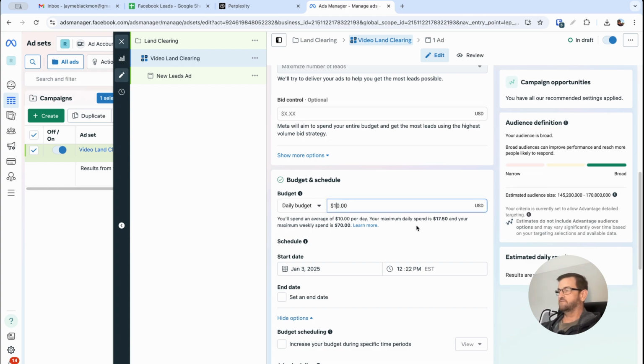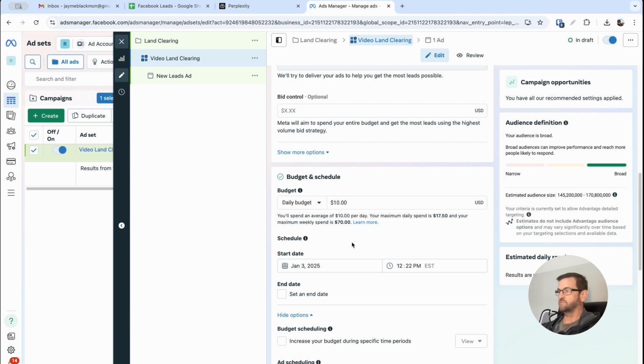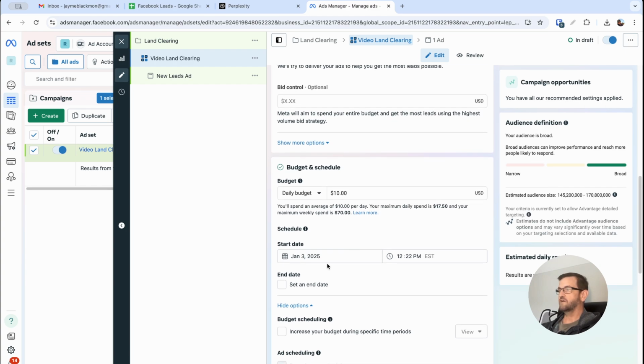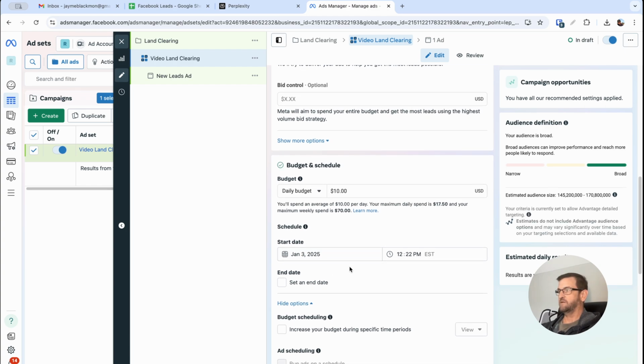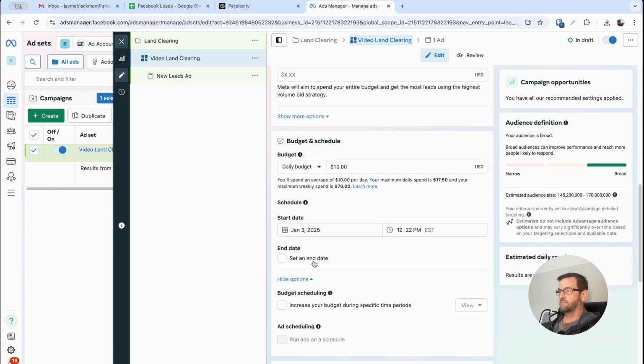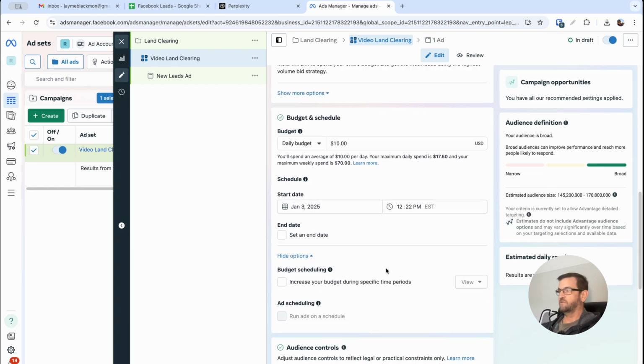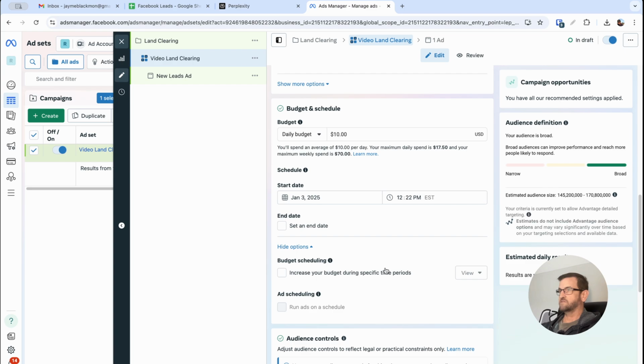I would recommend somewhere between 15 and 20. And then over here on the right, it shows you your audience size. So you've got 145 million to 170 million. That's a lot, but we'll narrow that down soon. Okay, start date, that's ASAP. And then I would not recommend setting an end date. Leave that alone. I would recommend just going in and pausing the campaign if you're not wanting to spend more money at the end of the cycle.